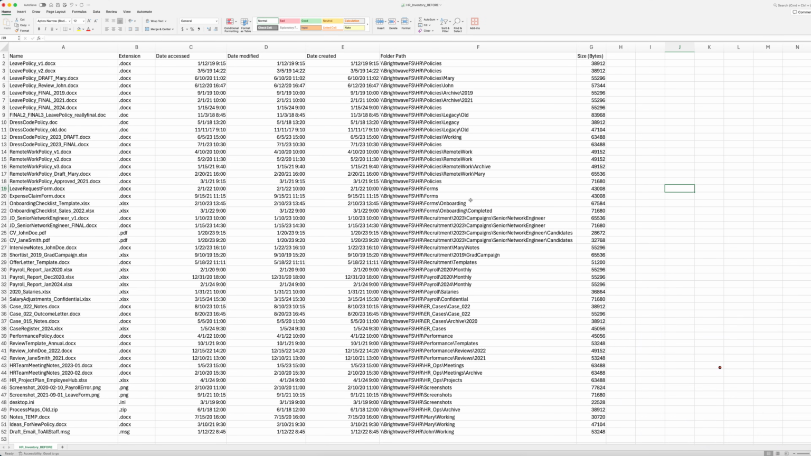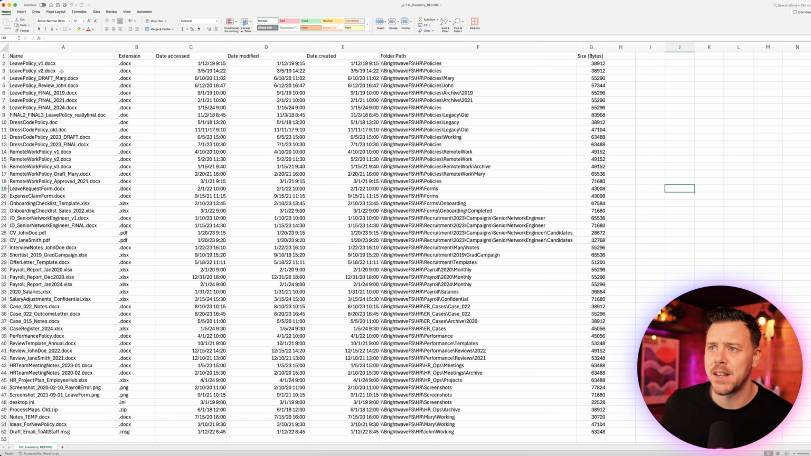But before we do any of that, we want to clean up our Excel spreadsheet and make it a little bit easier to work with. So what we can see in here, we have the name. These are the names of the files. We have the extension, the type of file, the date it was last accessed, date it was last modified, date it was created, and most importantly, the folder path. This is going to tell us our structure, but it's not very usable in this format.